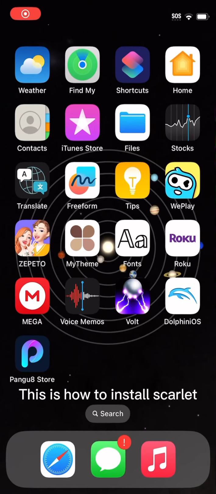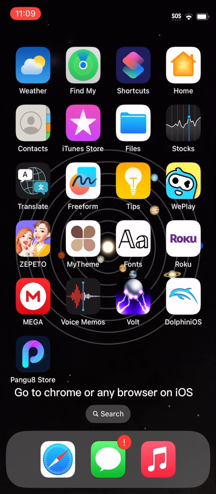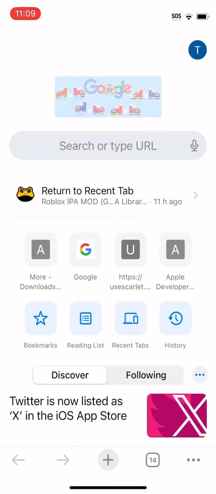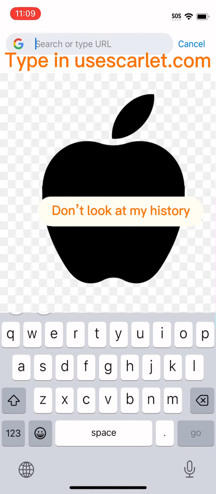This is how to install Scarlet. Go to Chrome or any browser on iOS. Type and use scarlet.com.